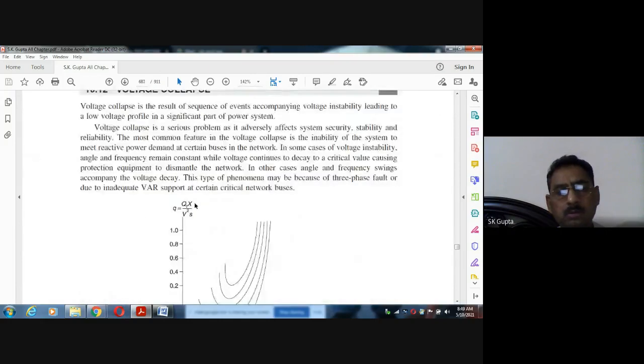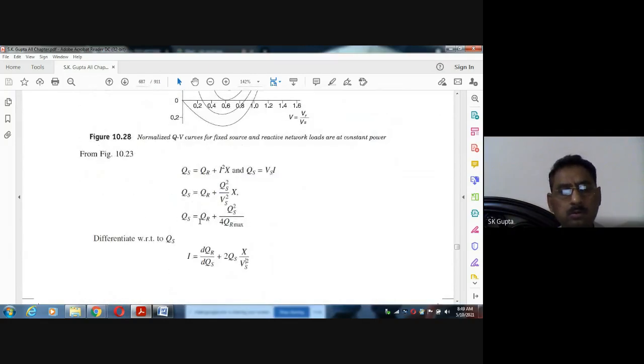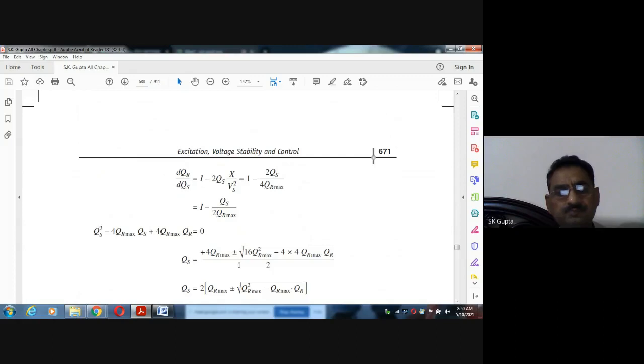So from here this equation comes, and differentiate this equation, because we are trying to find out the reactive power proximity index factor, means कि कितने reactive power पे हमारा system collapse की तरफ जाएगा. So differentiate this with respect to QS. So it will be 1, differentiating this QR by QS, this equation will come. इसको differentiate करेंगे तो ये equation आएगा, और यहीं से the same equation can be written like this.